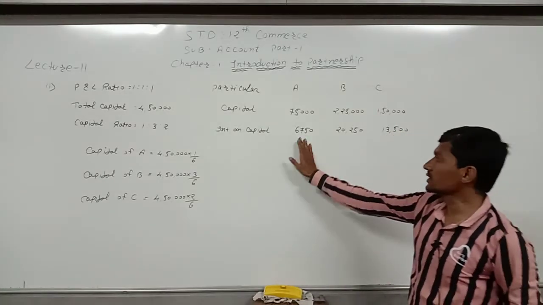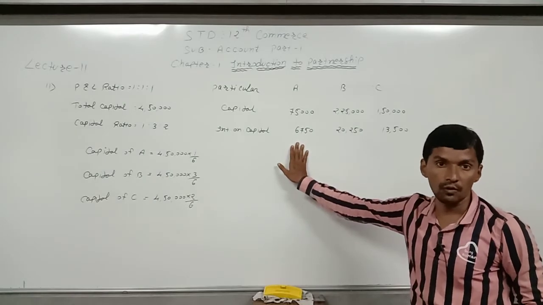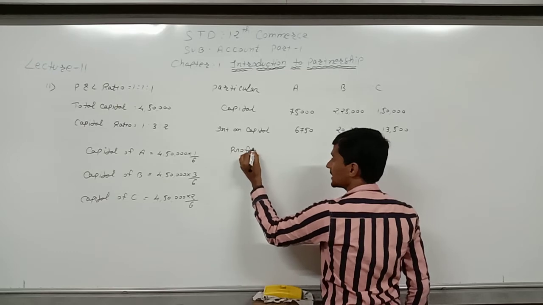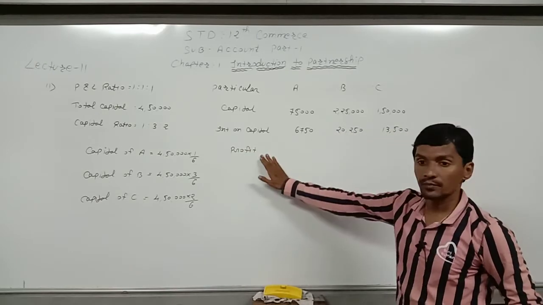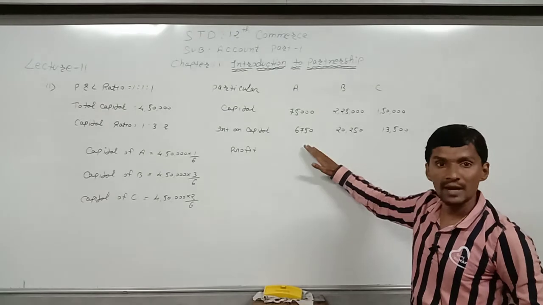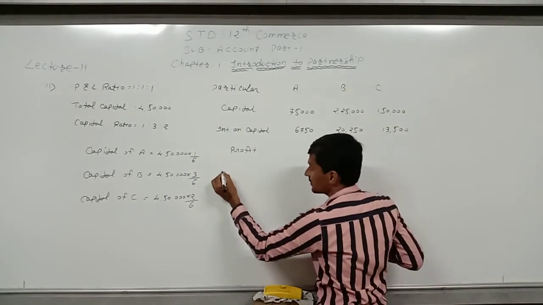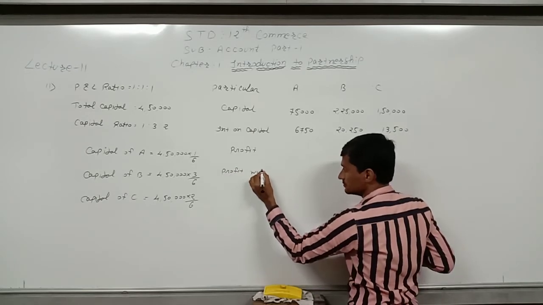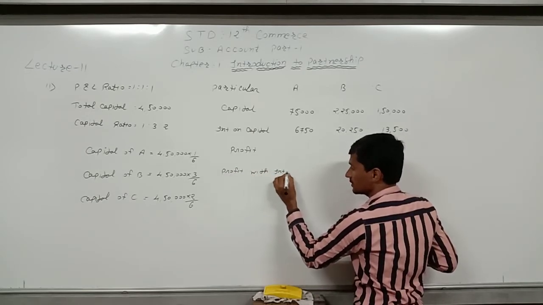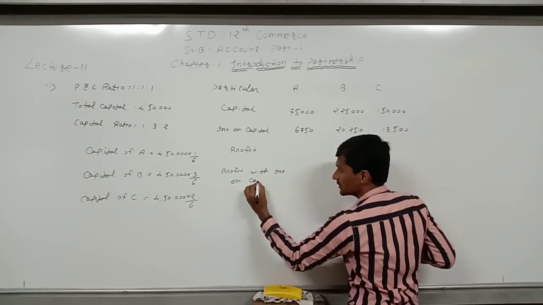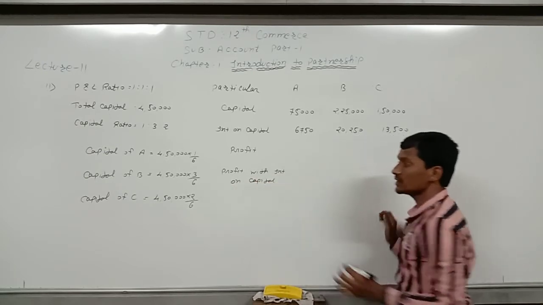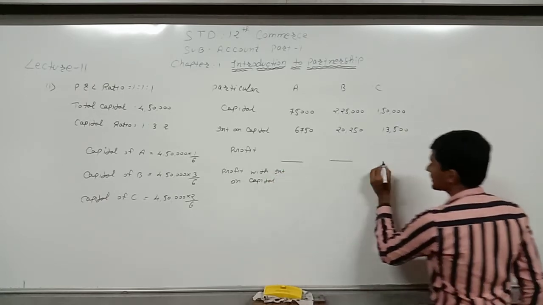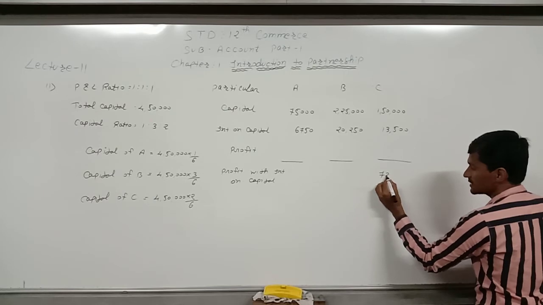This is the interest on capital of each partner. Now we have to find the profit for each partner. So for that we will write profit here and leave the space blank. After that, profit with interest on capital is given for only one partner, that partner is C, and his answer is